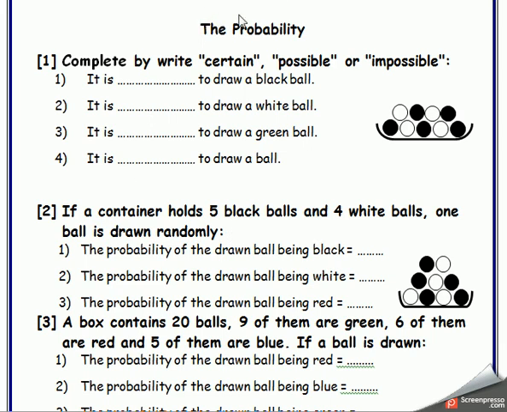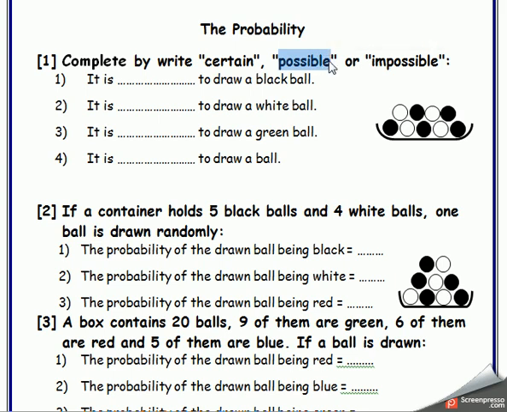Our lesson of today is the probability. Attention with me. Let's go. The first example, complete by write certain, possible or impossible. It is certain or possible or impossible to draw a black ball? Can I find a black ball in this dish? Yes, mister, I have. So I will write possible.